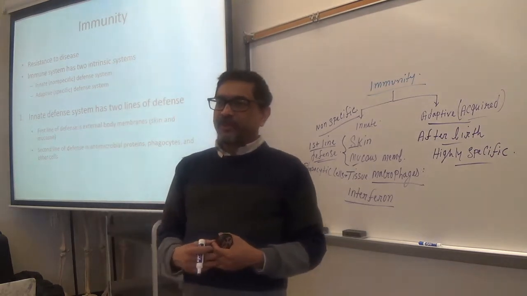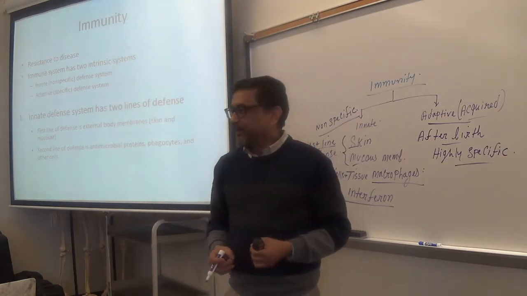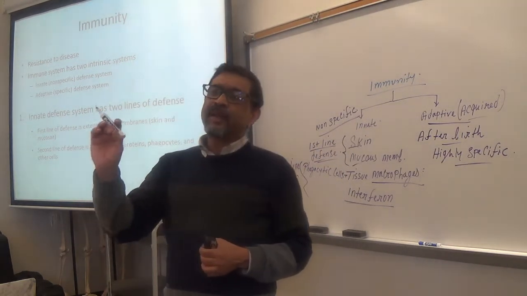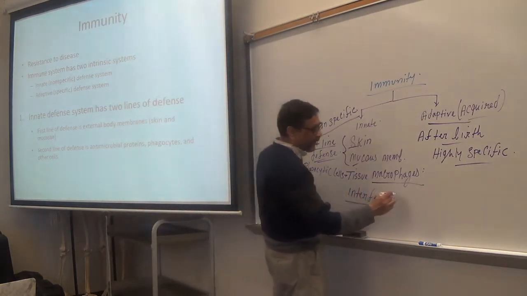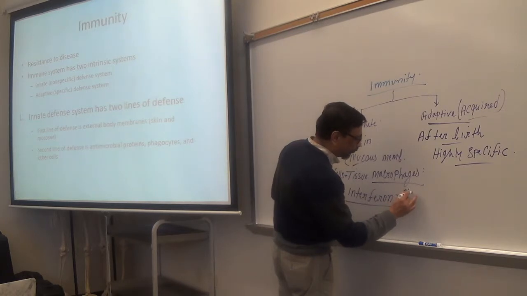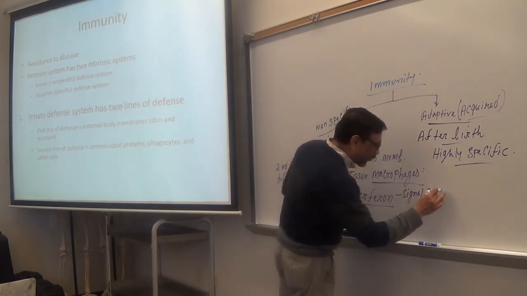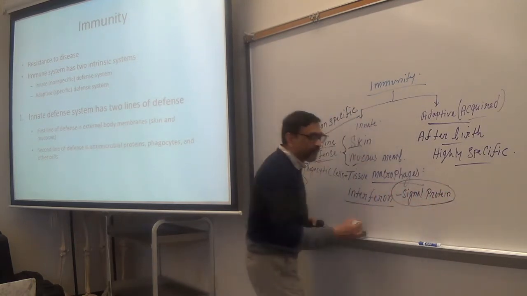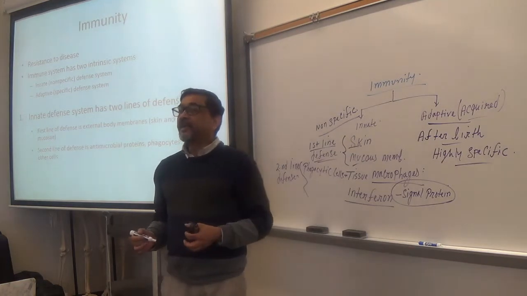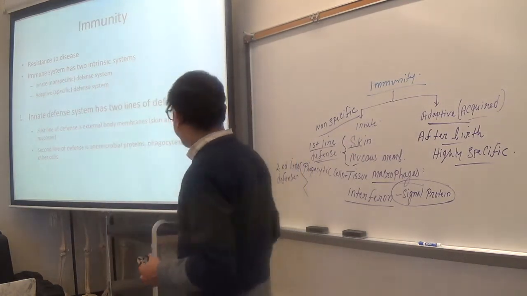Now, you can write it down: interferon is a signal protein that is released from the infected cells.